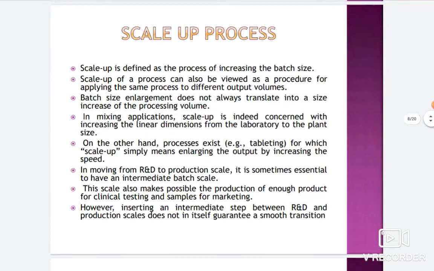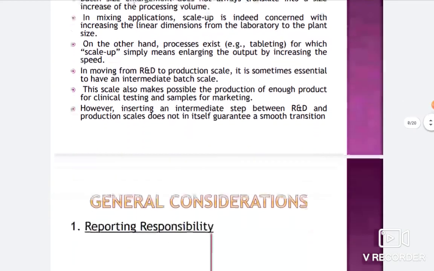In moving from R&D to production scale, it is sometimes essential to have an intermediate batch scale, and this is going to help for the large scale production. This scale also makes possible the production of enough product for critical testing and samples for marketing. This is a really important thing, the scale up process.